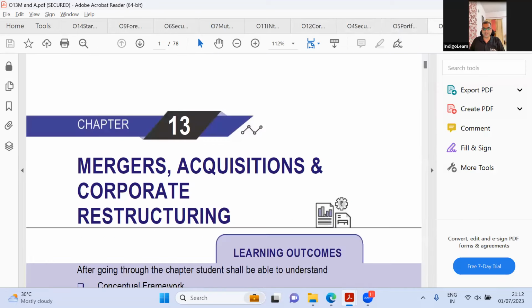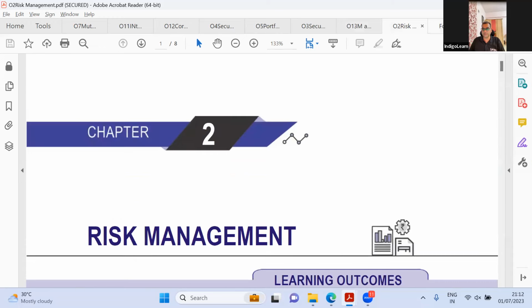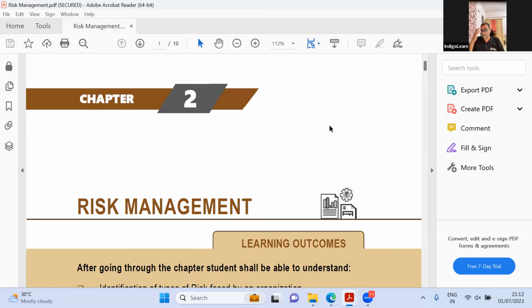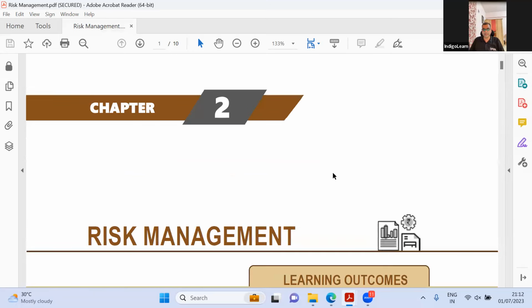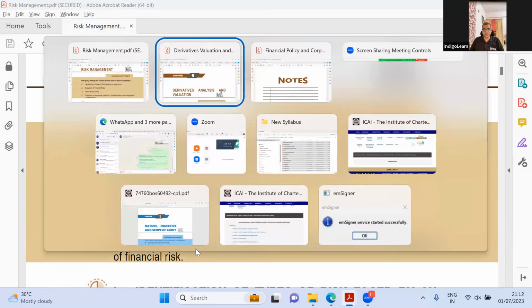What is the second chapter? Second chapter is risk management, if I'm not wrong. Let me open the risk management. Here it is, the old syllabus. And now let me come to the new syllabus, risk management. Here it is. Let us see what is there in the new syllabus: identification of types of risk, evaluation of risk, VAR, evaluation of appropriate method.